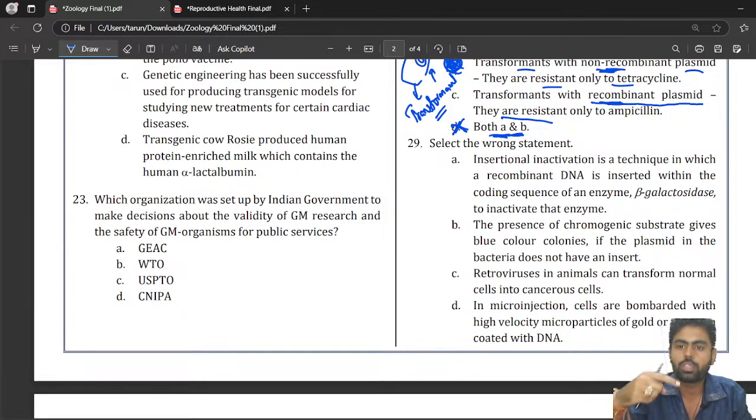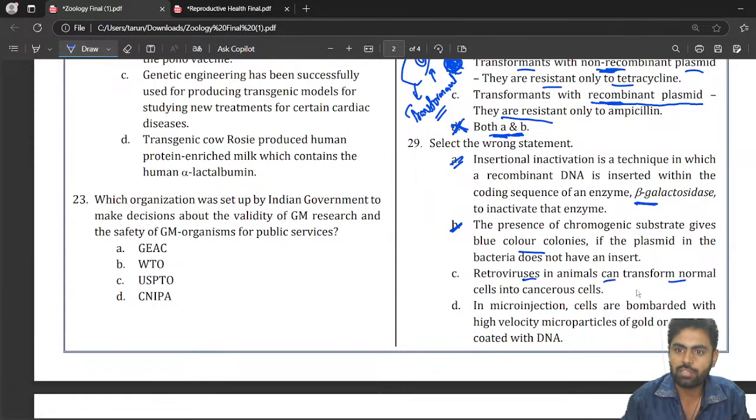That is correct, because if it is white color, then okay. If it is color giving or non-color giving, that is the differentiation we use in insertional inactivation. So this is a correct statement. The presence of chromogenic substrate gives blue color, correct, and in the absence, when we do interference, it will not give, it will give white color.